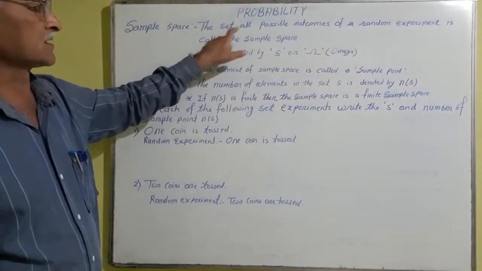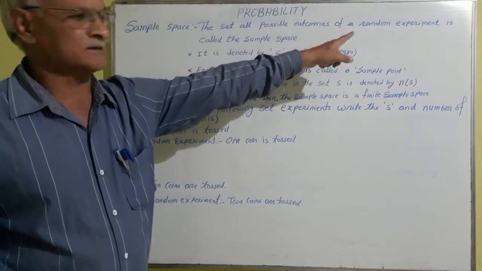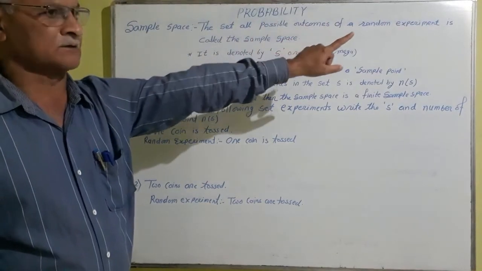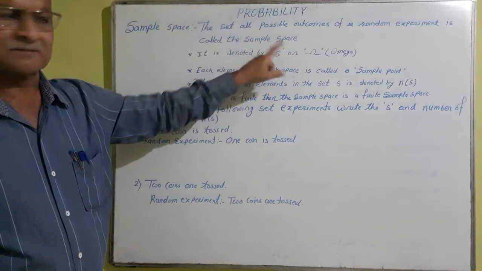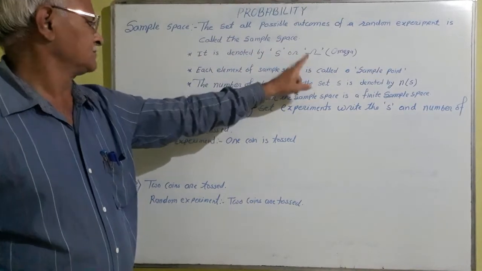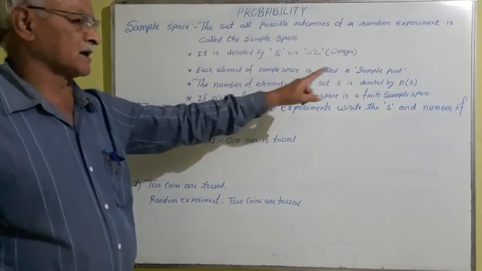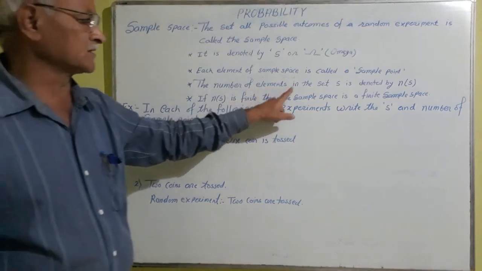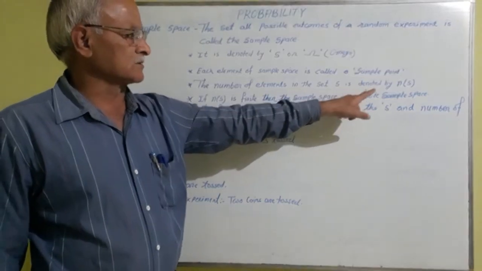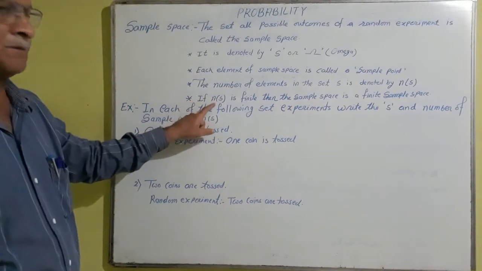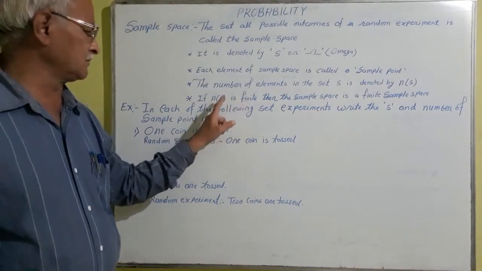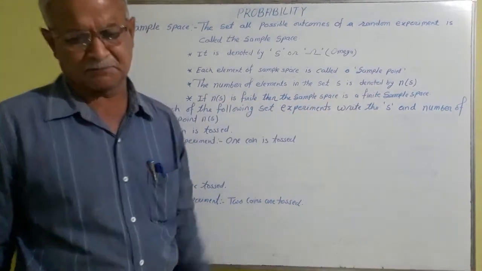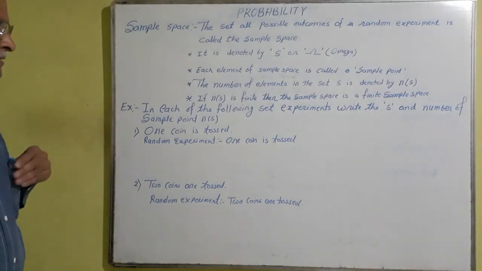Note that the set of all possible outcomes of a random experiment is called the sample space. It is denoted by S or omega. Each element of the sample space is called the sample point, and the number of elements in the set S is denoted by n of S. If n of S is finite, meaning the number of elements is countable, then the sample space is a finite sample space. Now we see the examples on it.